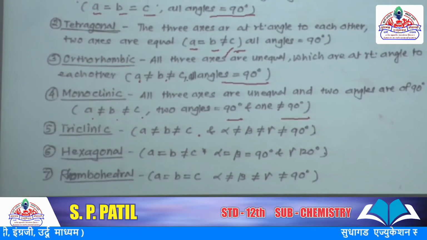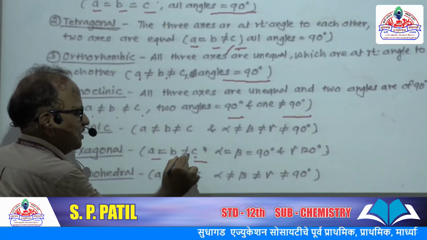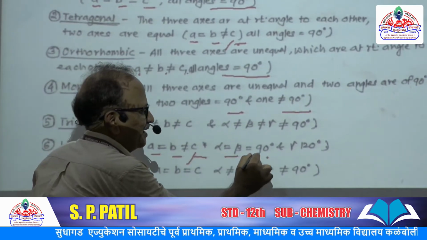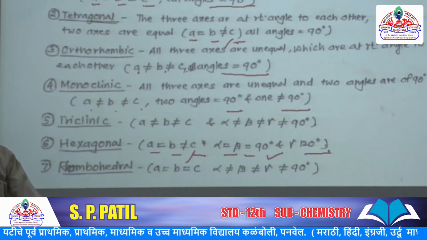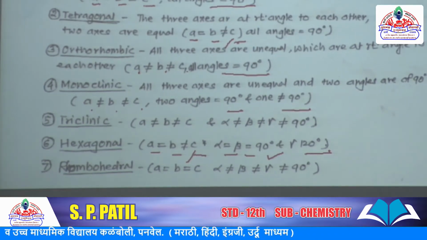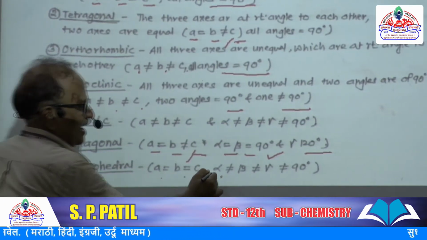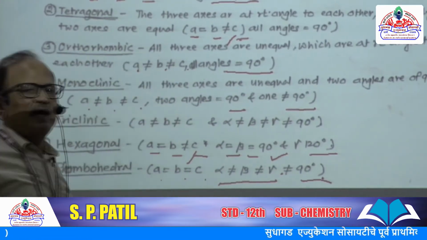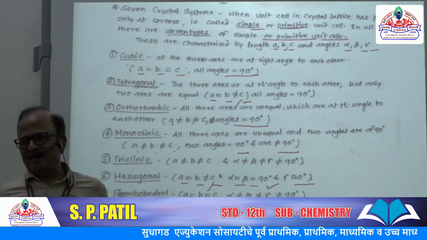Hexagonal. In this hexagonal geometry, length A is equal to B but not equal to C, and alpha angle and beta angle are 90 degrees, but the gamma angle is 120 degrees. It has a hexagonal structure. Now rhombohedral structure: A equal to B equal to C, and alpha angle not equal to beta angle, not equal to gamma angle, and not equal to 90 degrees. So the angles are less than or greater than 90 degrees.